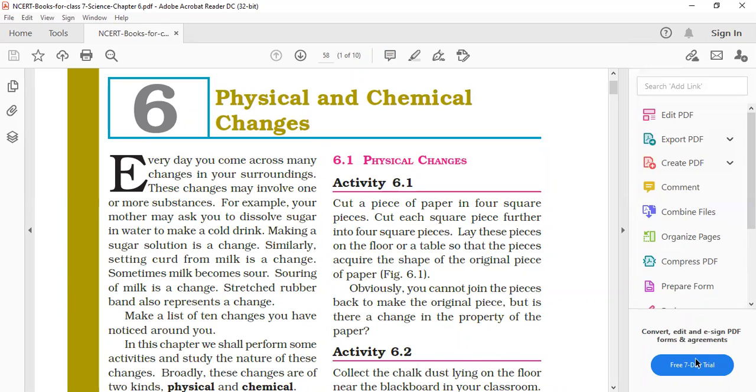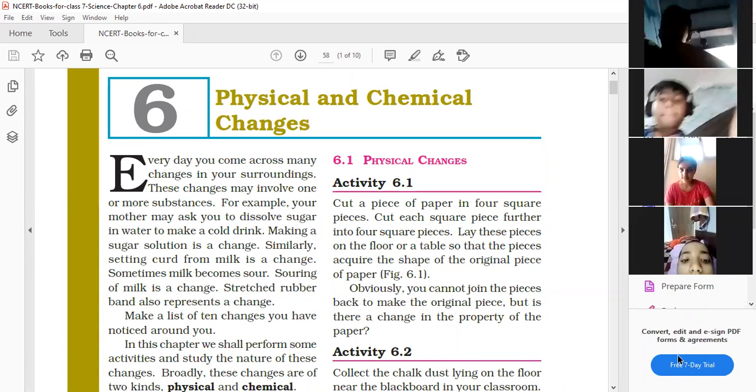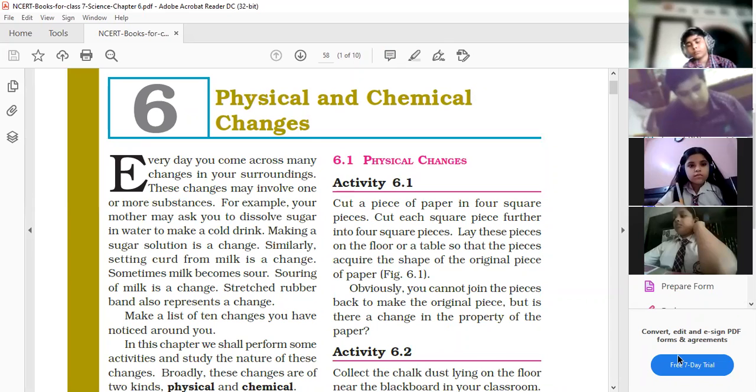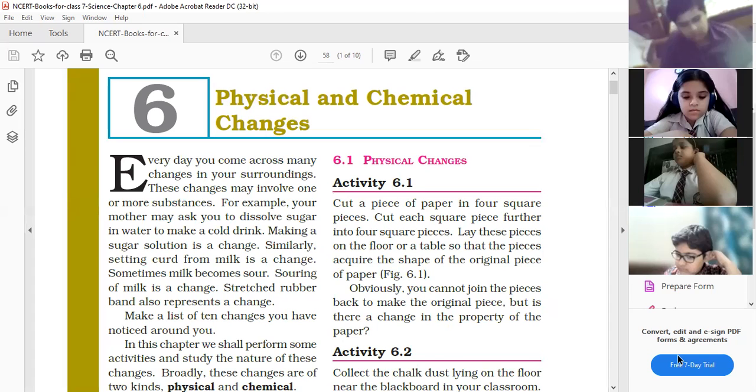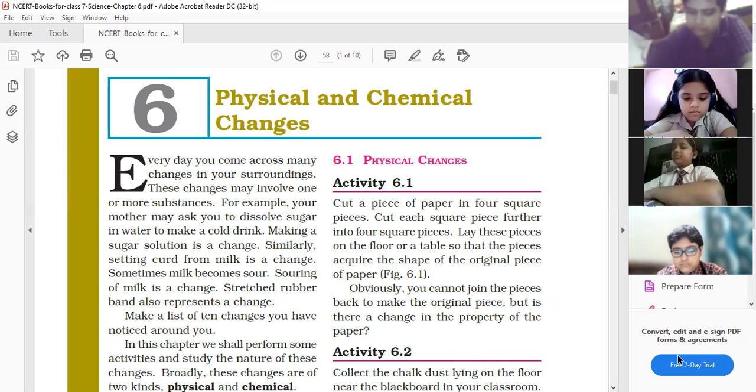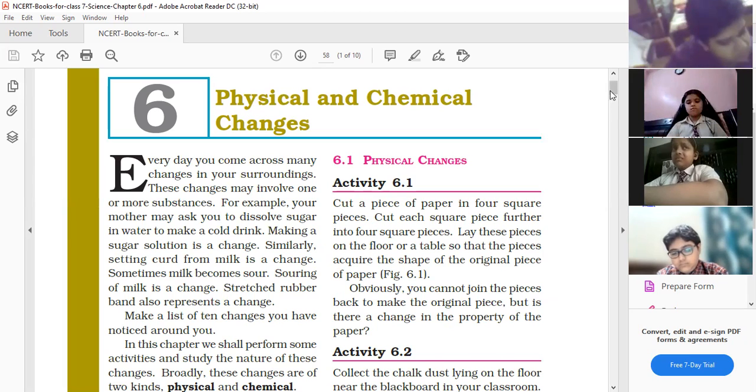Okay, ma'am. Chapter 6, Physical and Chemical Changes. Every day you come across many changes in your surroundings. These changes may involve one or more substances. For example, your mother may ask you to dissolve sugar in water to make a cold drink. Making a sugar solution is a change. Similarly, setting curd from milk is a change.